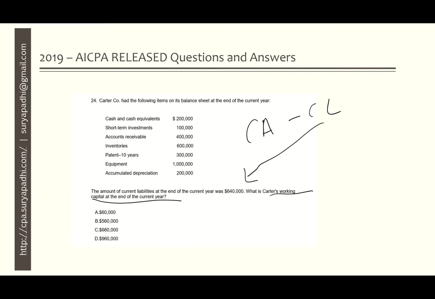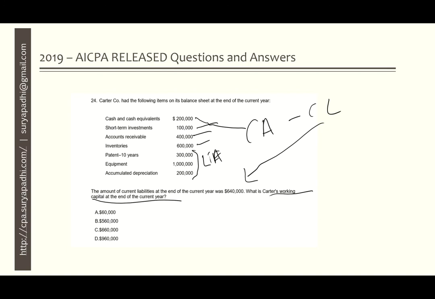Current asset is the sum of cash equivalent, short-term investment, account receivable, and inventories. The last three, that is patent, equipment, and accumulated depreciation, are long-term assets and not relevant for the working capital calculation.